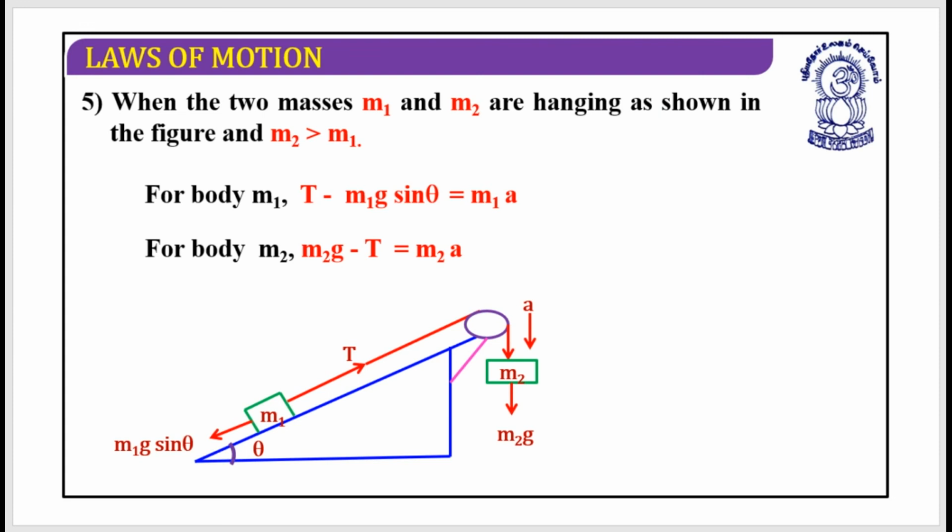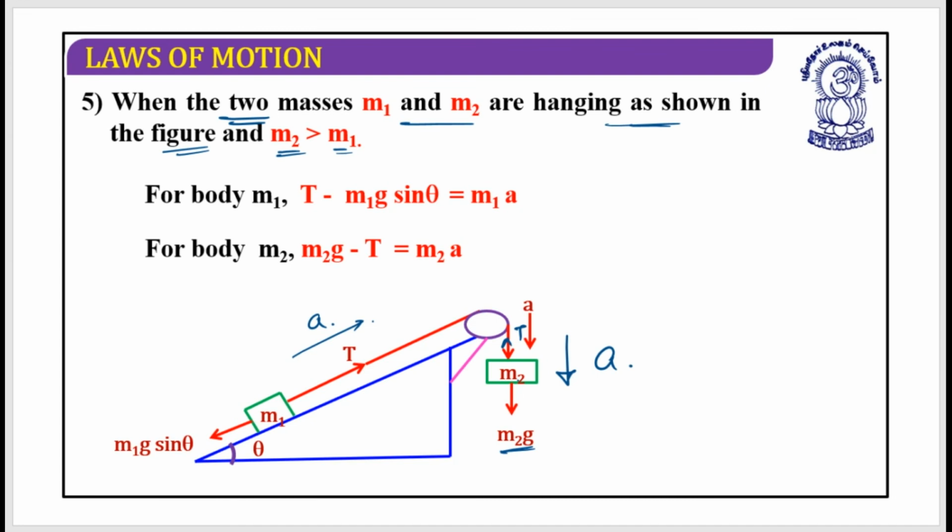This is the situation when the two masses m1 and m2 are hanging as shown in the figure, and it has been mentioned that m2 is greater than m1. So the situation is, this is m2, this would be the m2g, this would be the tension T, and as mentioned it is moving in the downward direction, and as it is moving downward, this must be moving in the upward direction. This is the acceleration.